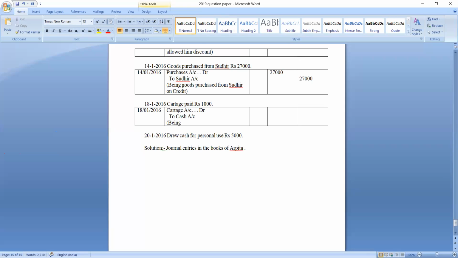What is the narration? Being cartage paid. Understood? Okay. So how much is the cartage paid? It is rupees 1,000.